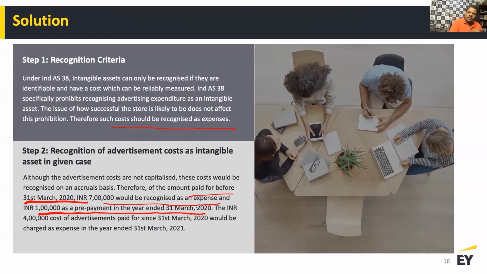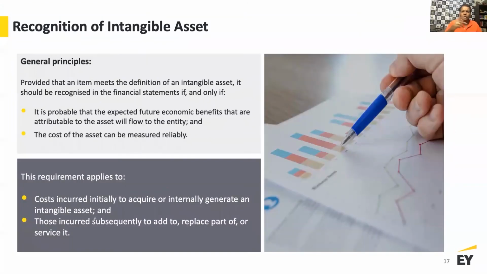It's a prepaid item. So that 100,000 is a prepaid item, but 7 lakh for which already the advertisement is done and dusted, that's an expense for me. And the 400,000 cost of advertisement paid for subsequent to March would be charged as expense in the year ended 31st March 2021. Okay, so remember, advertisement costs are always an expense in all scenarios. In all scenarios, there is no exception to this rule.